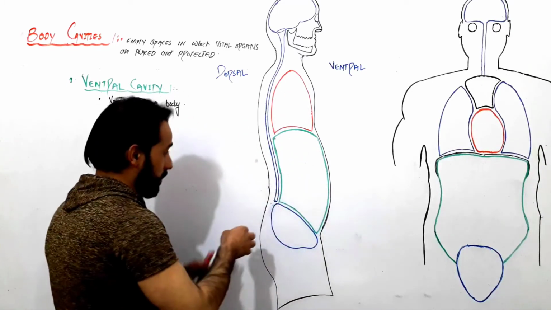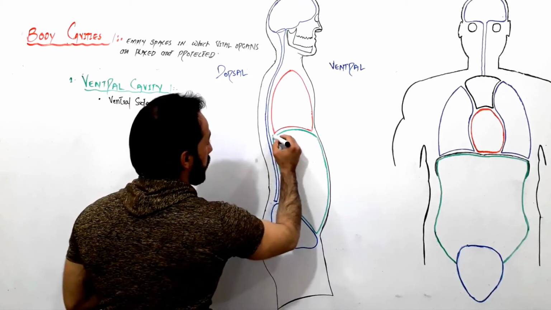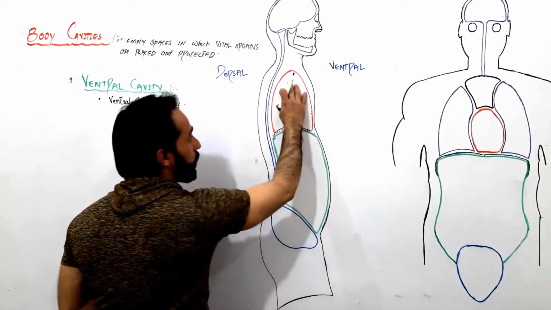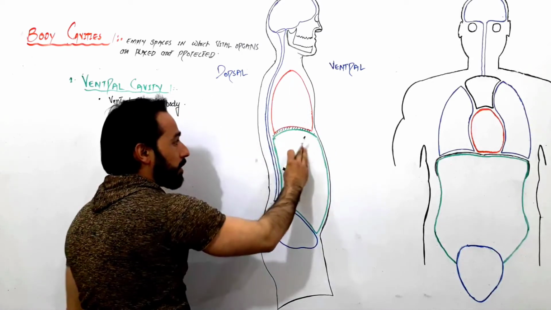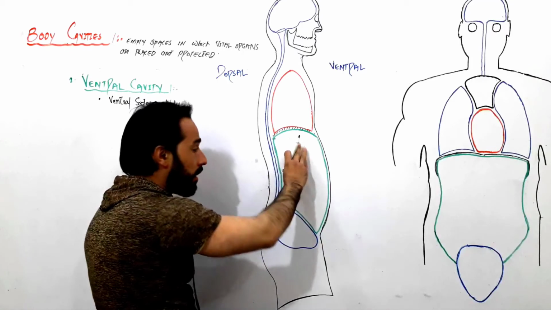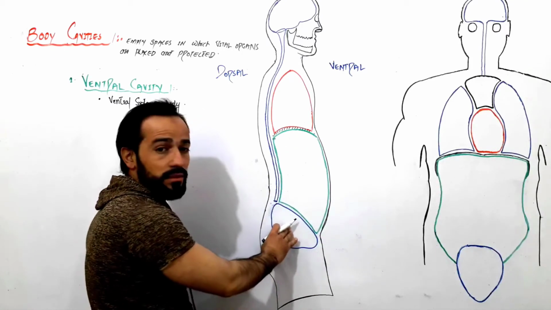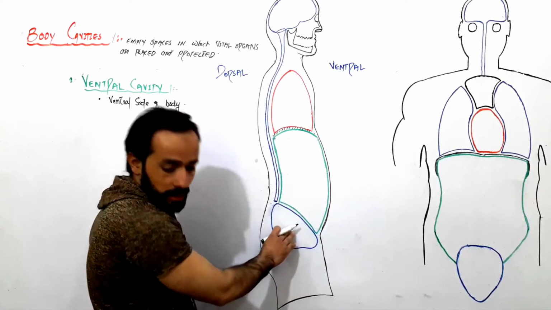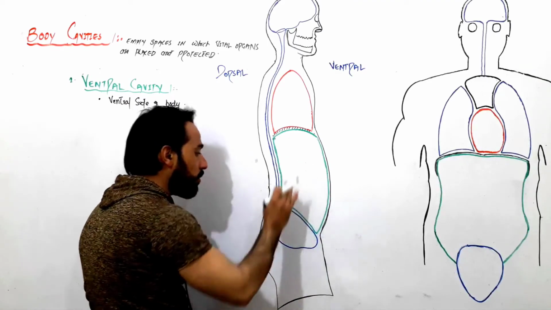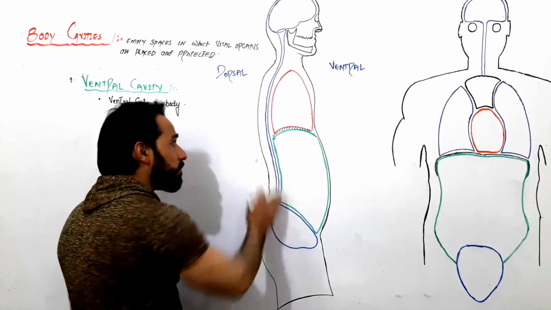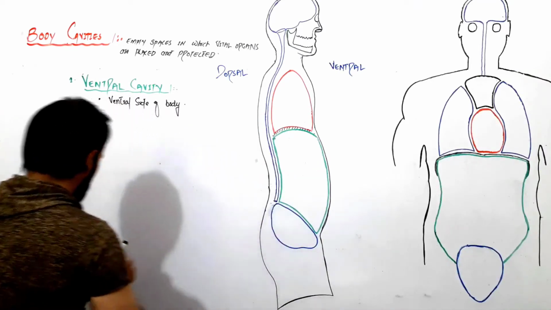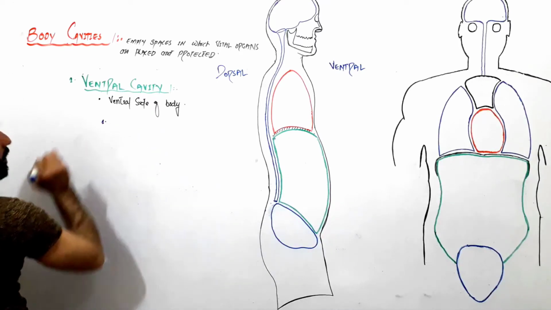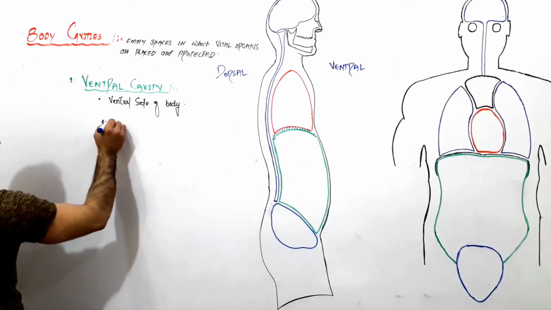Three cavities. Above the diaphragm, here is the diaphragm, there is the thoracic cavity. Below the diaphragm there is the abdominal cavity, and below the abdominal cavity there is the pelvic cavity. Some books consider these as one cavity, called the abdominopelvic cavity, but we write them separately.